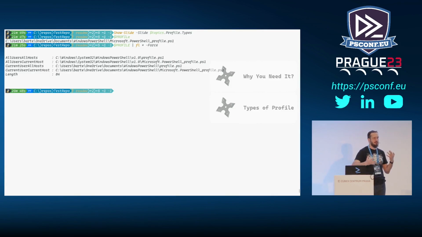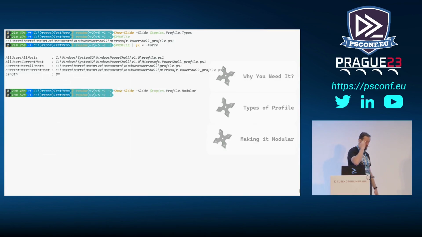So you have to keep in mind that this distinction between those profiles can be useful, and you should use it for your own advantage, so you don't have to copy the code to this $profile for each host separately, yourself, manually, because that's going to make it harder to make sure that you keep it in line, that they agree on what you are using. Yeah. So this is about the types of profile.